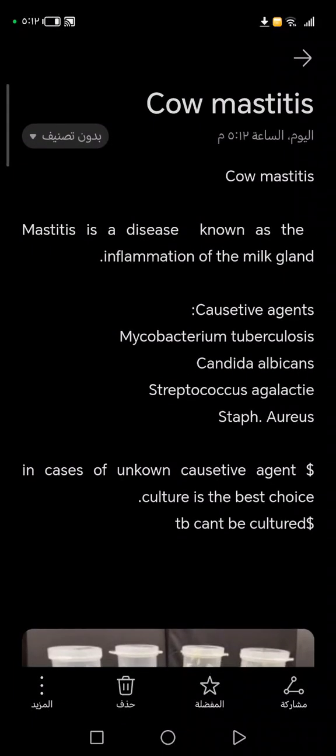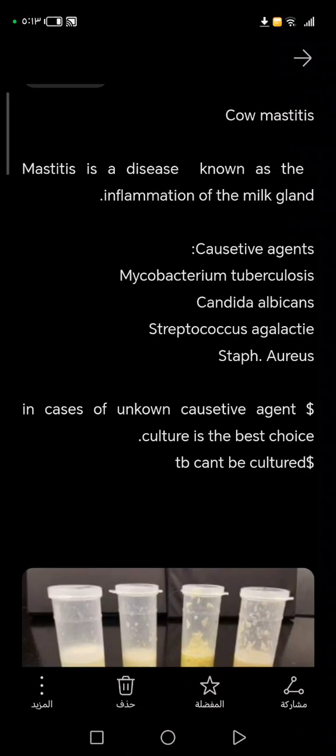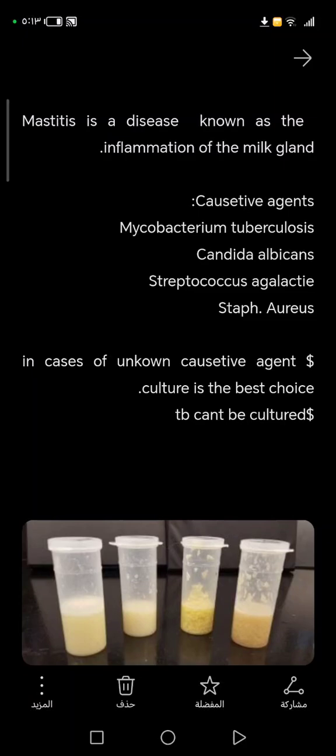Today I'll explain one of the most common diseases in my playlist of cows, of ruminants and mammal domestic animals. We have mastitis. Mastitis is a disease known as the inflammation of the milk gland. So the inflammation of the milk gland is called mastitis.